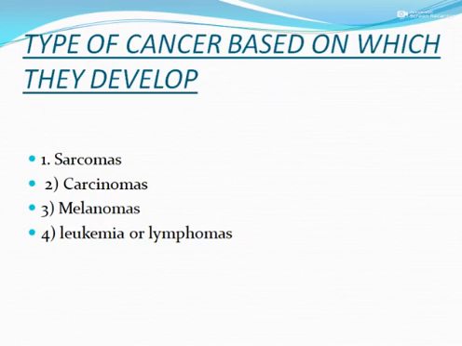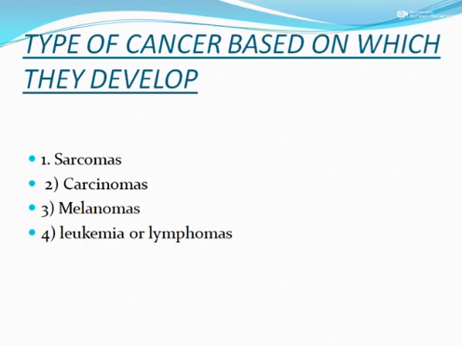Again, this cancer can be of four types, based on the tissue in which they developed. First one is sarcomas. Sarcomas are those malignant tumors arising in tissues derived from embryonic mesoderm. That means they include cancer of bone, muscle, lymph node and connective tissue.